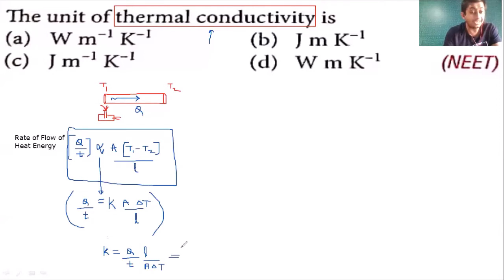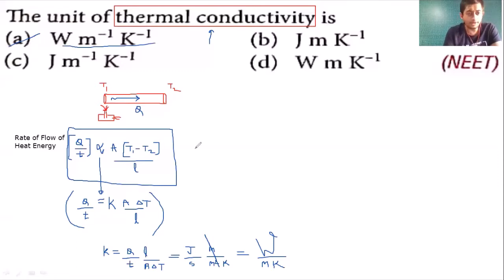So what is Q? Heat energy. Energy का unit joule divided by what is time? Second. Length meter divided by area meter square, and temperature Kelvin. So meter cancel. Joule per second is watt. So watt per meter Kelvin. Watt per meter Kelvin. Do you understand? It is option A. Right.